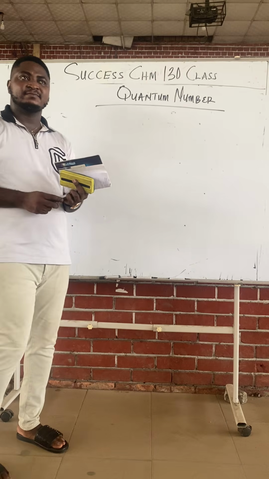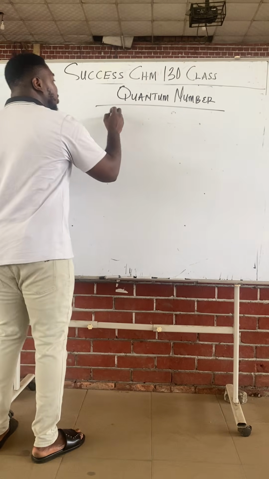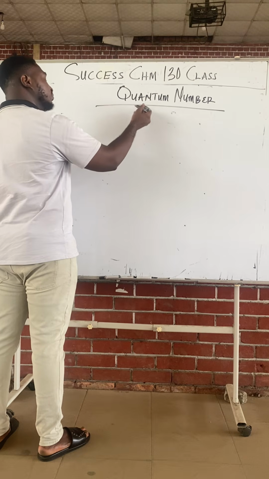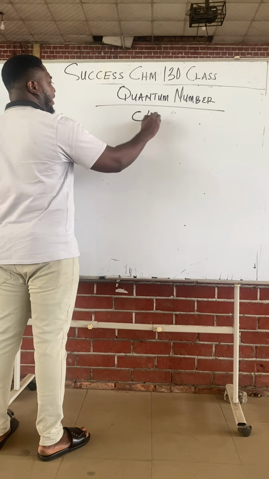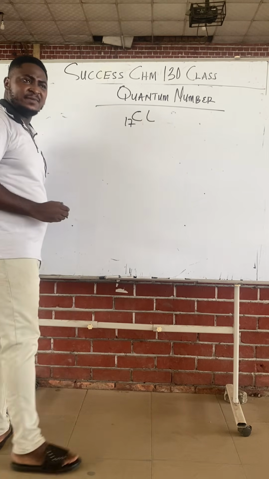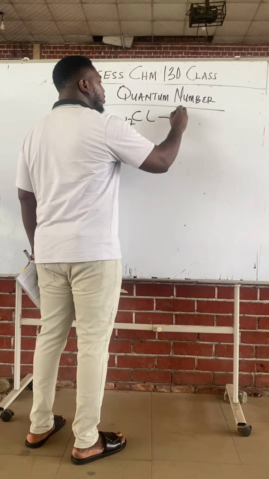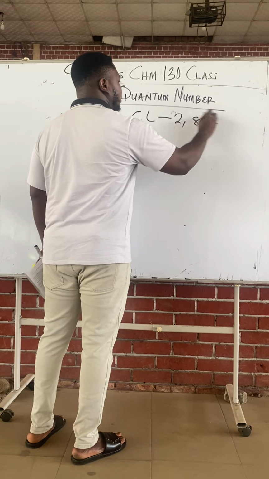Class, we have taught you electronic configuration. If you have to write the electronic configuration for chlorine, atomic number 17, right? Follow carefully. The electronic configuration for chlorine is 2, 8, 7.